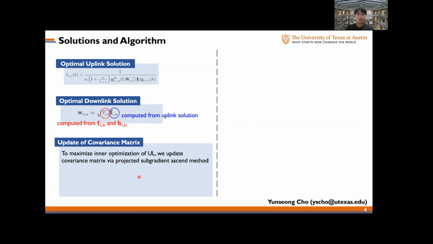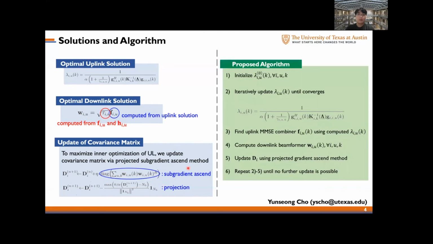Here, we are going to use the projective subgradient ascent method. First stage is to take a step into the positive subgradient. We further project the covariance matrix onto the feasible domain since the updated matrix is likely to violate the physical constraint. We finally have the iterative algorithm.